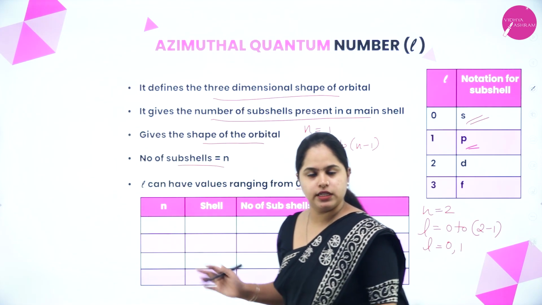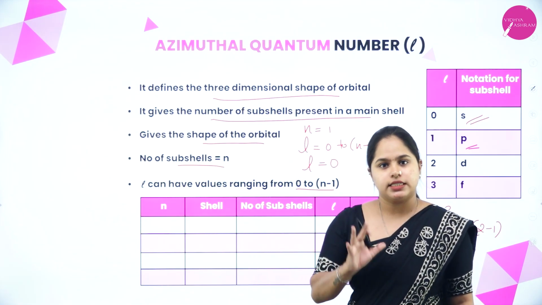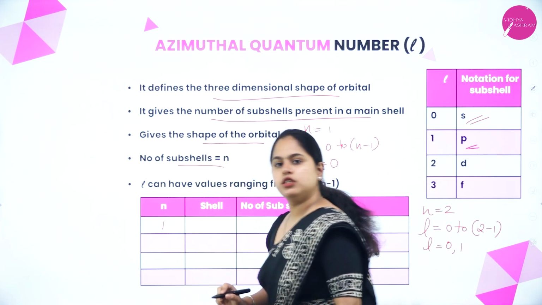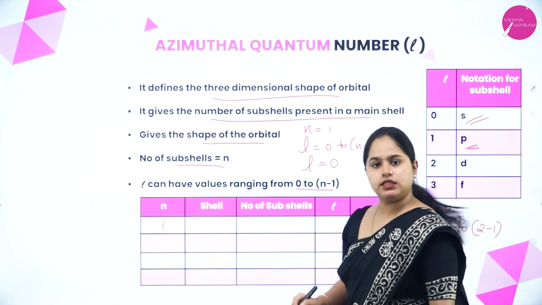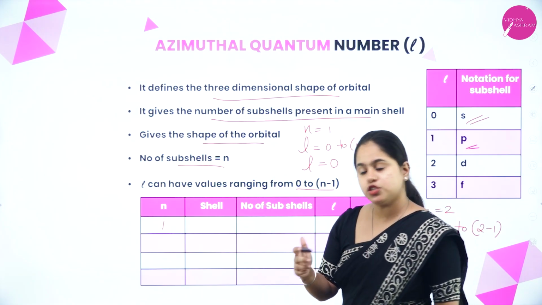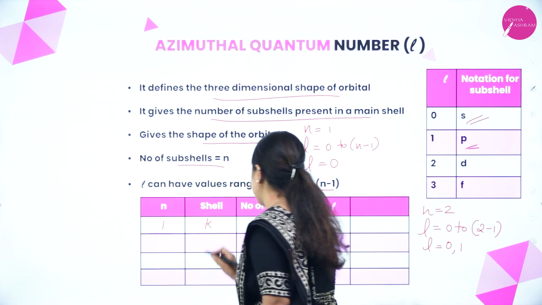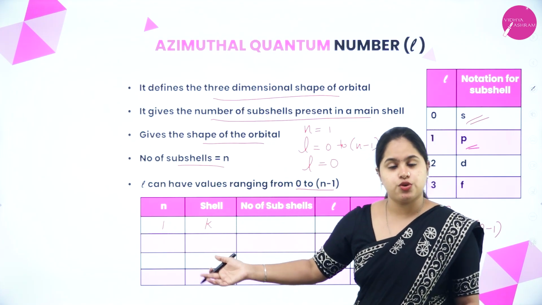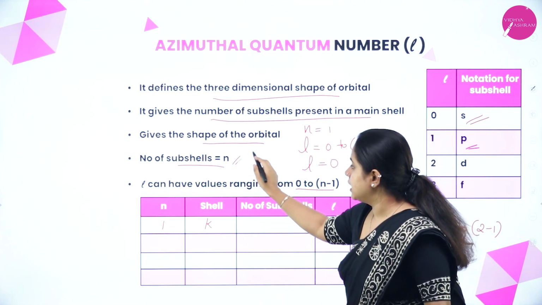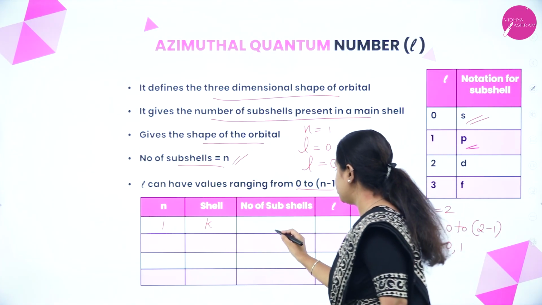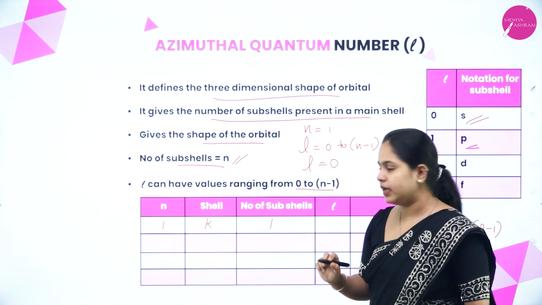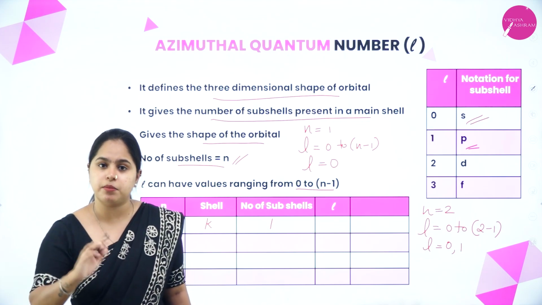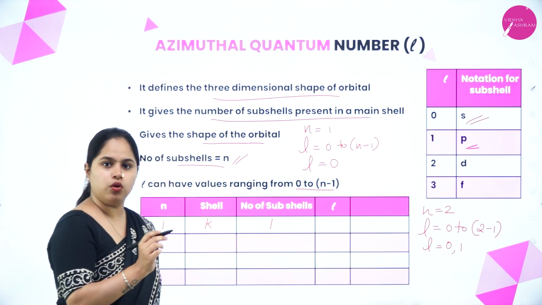Now let's quickly fill this table so you will understand it in a better way. Let's take the principal quantum number to be 1. What is the shell? 1 corresponds to K shell. Now, if the n value is known, what is the number of subshells? The number of subshells is also equal to n, that will be 1. Now, what is the l value? We know that it ranges from 0 to n minus 1, that is 0 to 0 only.